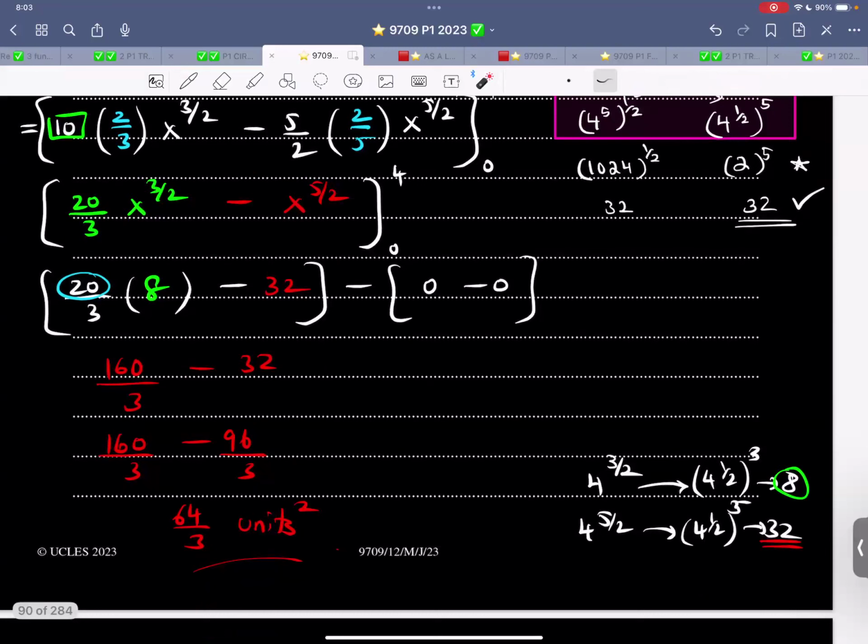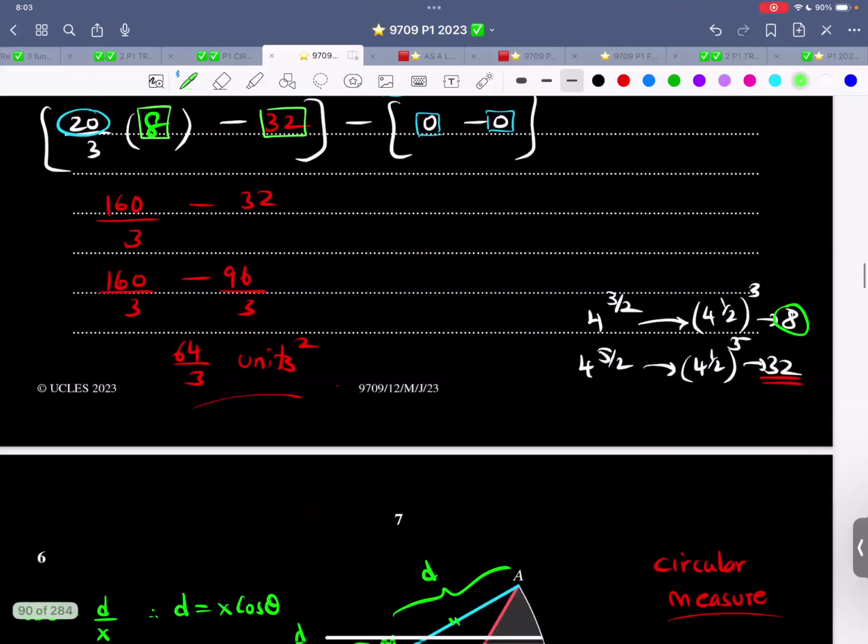So now you plug in the upper limit. So now let me focus on the upper limit. You plug in 4, you plug in 8 over here, and then you have a 0, the lower limit, and that lower limit is plugged in over here, everything becomes a 0. And this one is 32 over here. And then you get this answer, 64 over 3. This thing is written over here. The working that I did at the top, that is written over here.